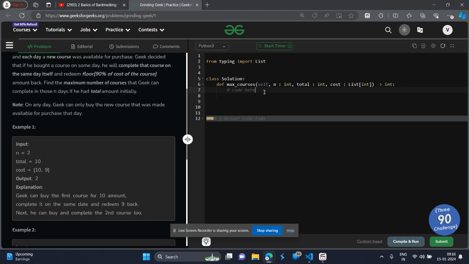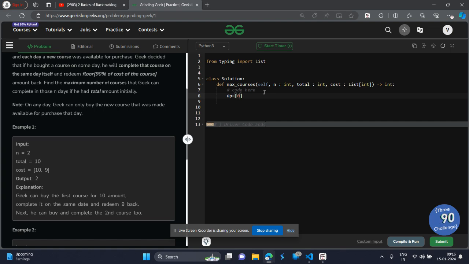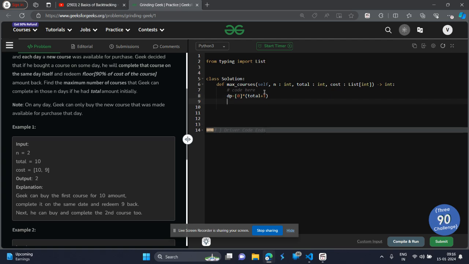So I will be solving this question in DP, and my time complexity is going to be order of n square. Let's see how it goes. First of all, I will initialize a DP with 0, and the length of DP will be total plus 1. Total is the amount of money which Geek has with himself. Now for all the costs, I will not begin with the forward direction. I will start from the end, backwards. So for C in reversed cost.